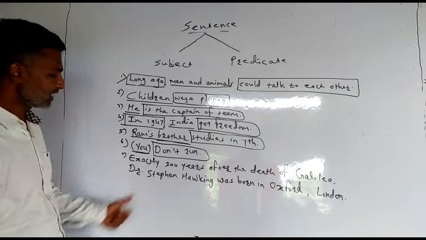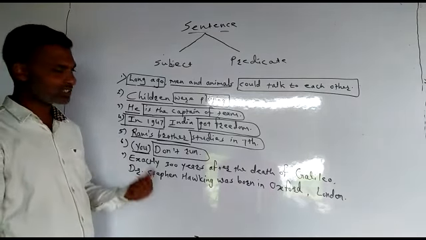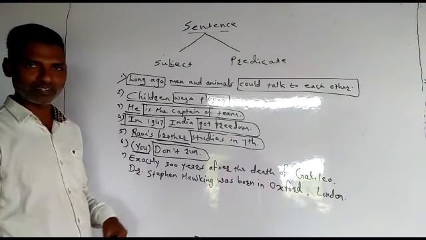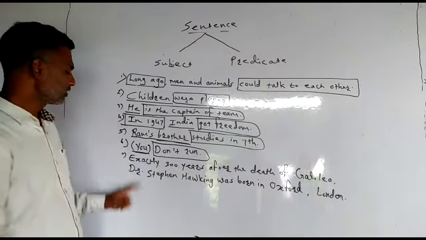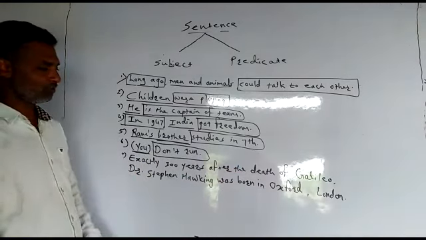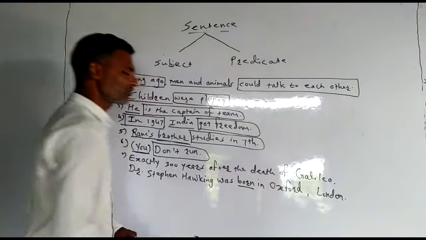So what is the subject here? First of all, let us check what action has happened here. So exactly 300 years after the death of Galileo, Dr. Stephen Hawking was born. Means this action happened here.